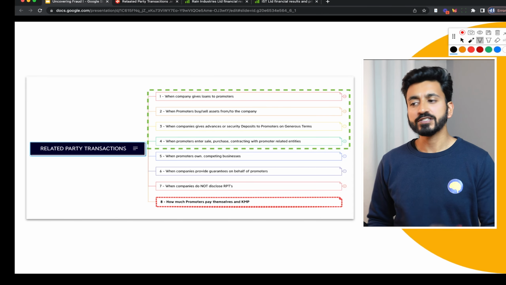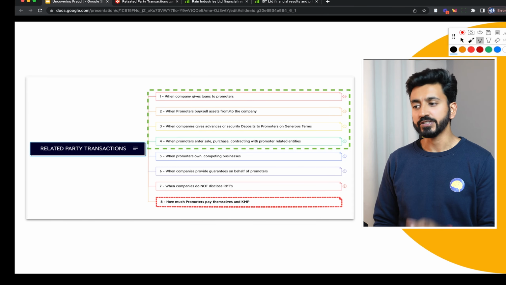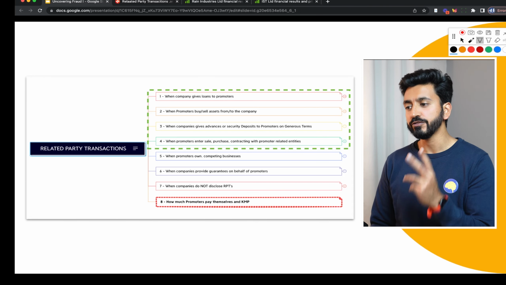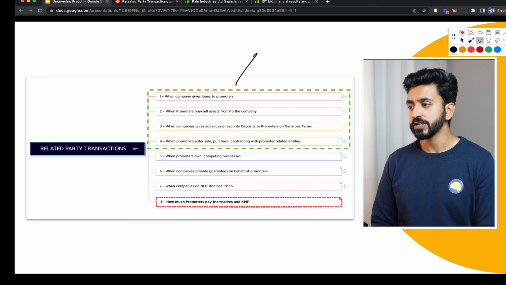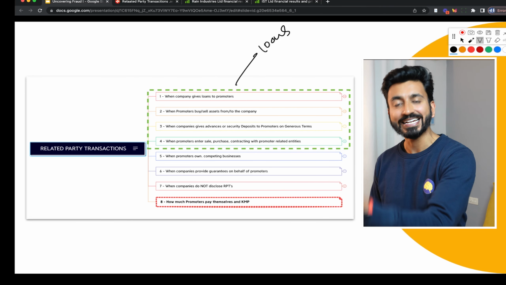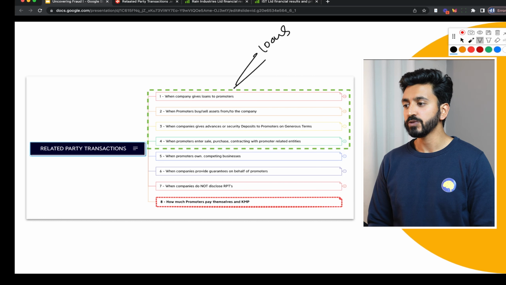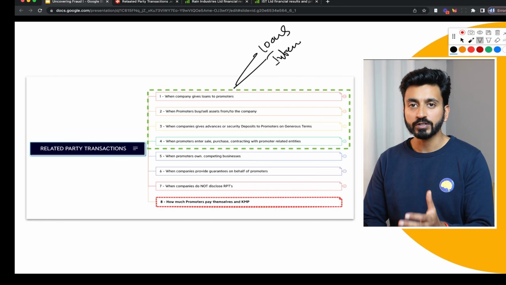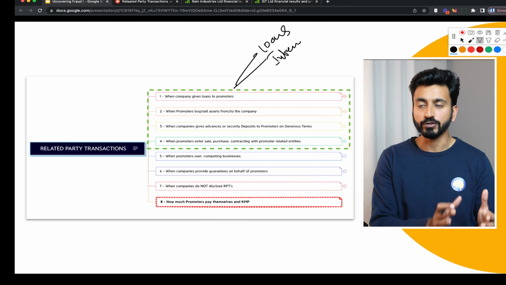So far, we've discussed the first type of related party transaction, which is when the company gives a loan to promoters. We've looked at two different variations of this. One is when the loans are given interest free and those loans are written off. And the second is when loans are given at an interest rate, and the interest rates are designed to benefit the promoter at the expense of the minority shareholders.